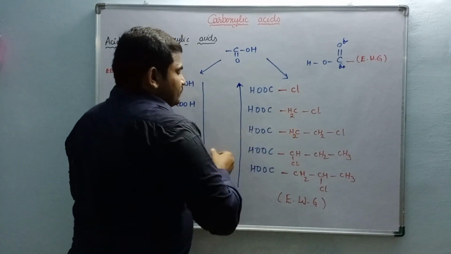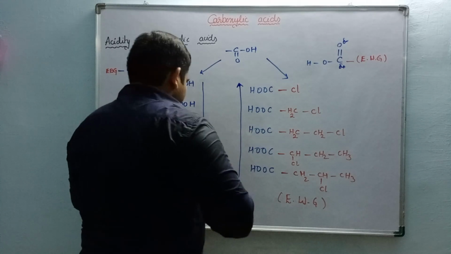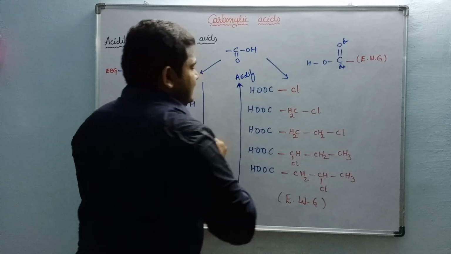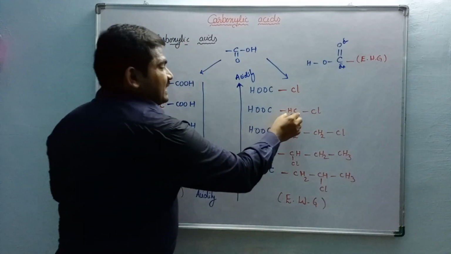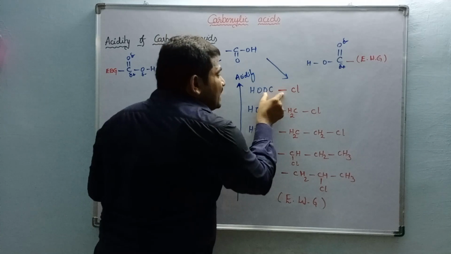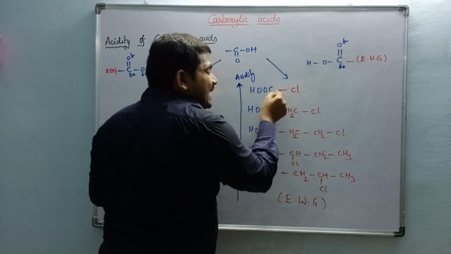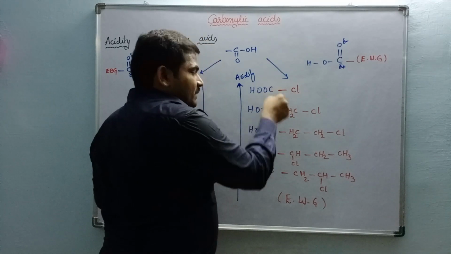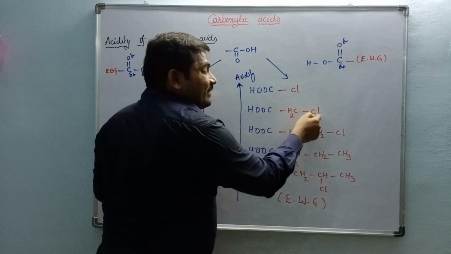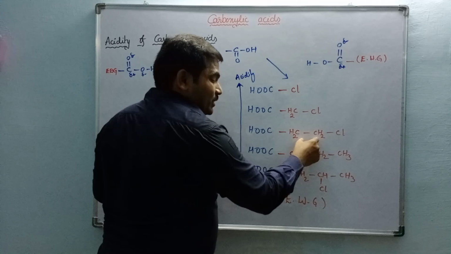See, this is the order of acidity. In this case, when compared with these two, this is more acidic because the electron donating group is directly connected to the electrophilic carbon atom. Here, it is not directly connected; it is divided by one carbon. It is divided by two carbons.